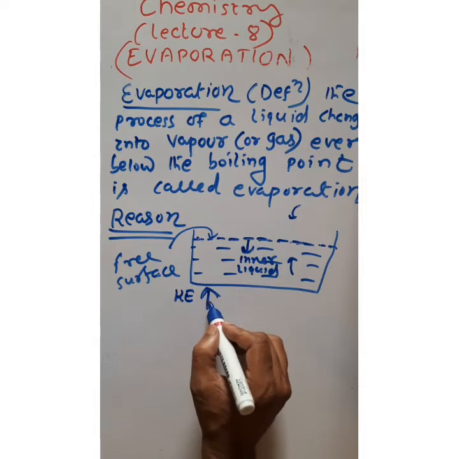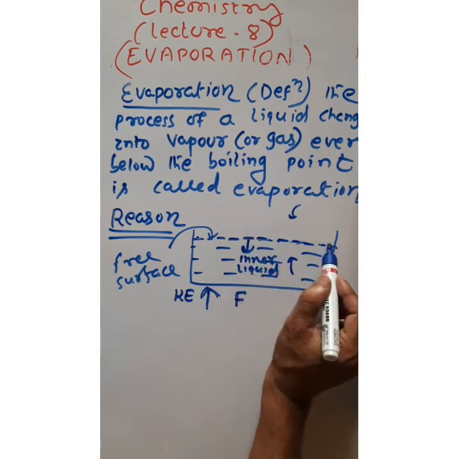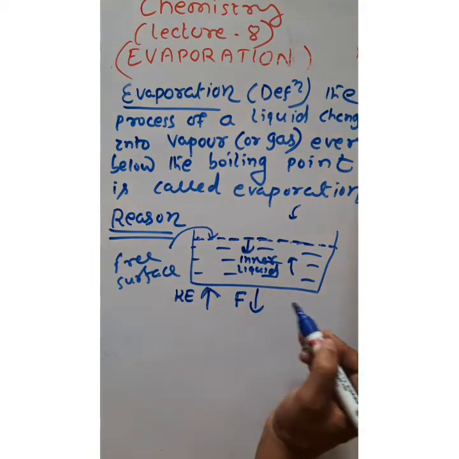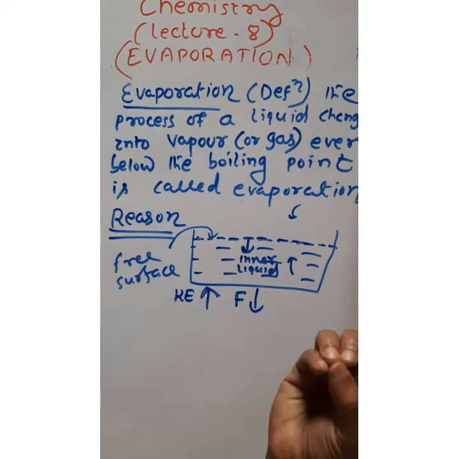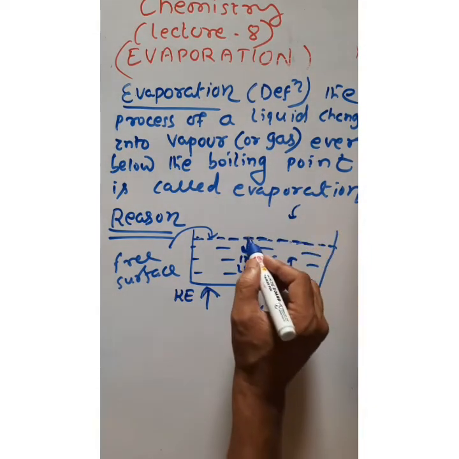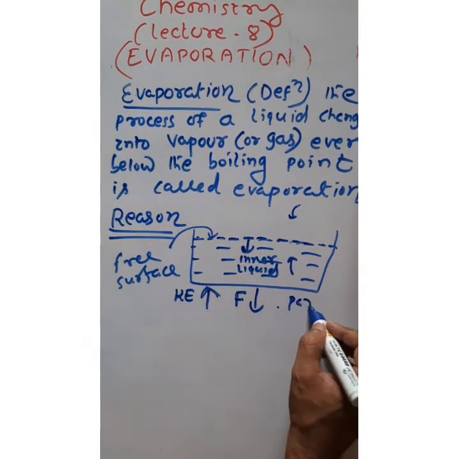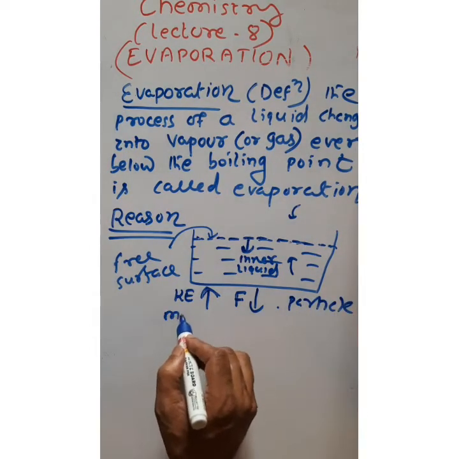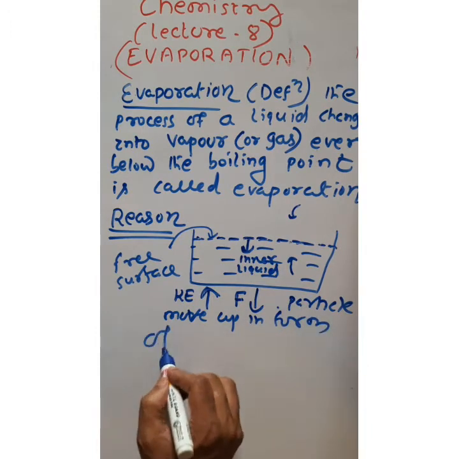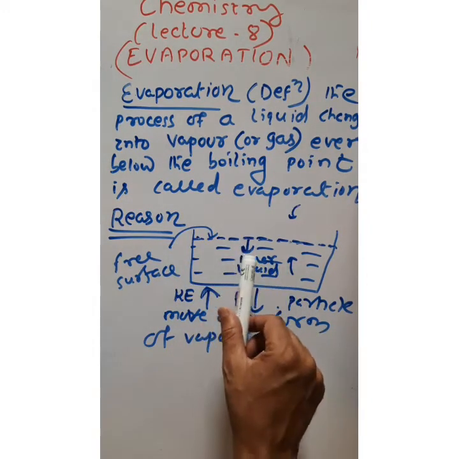If the kinetic energy increases, then the force of attraction between the liquid surface particle and the inner particle will decrease. After some time, after getting a fixed amount of heat energy from the inner part of the liquid or from the surrounding, this surface liquid particle will become free and move up. The liquid particles move up in the form of what? In the form of vapor. So, this is the reason behind evaporation.